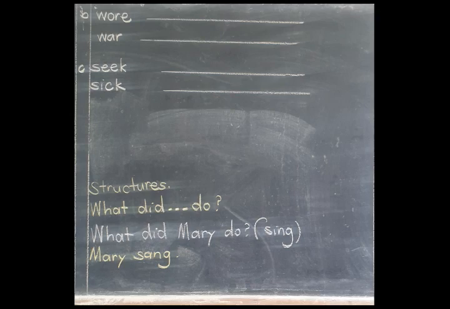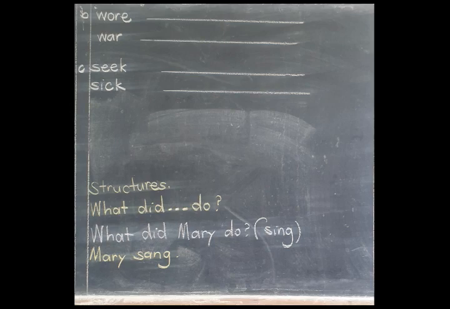Okay, if at all we are together, we now move to structures. For today, we are going to look at one structure. Let's please read that structure. What did dash do?